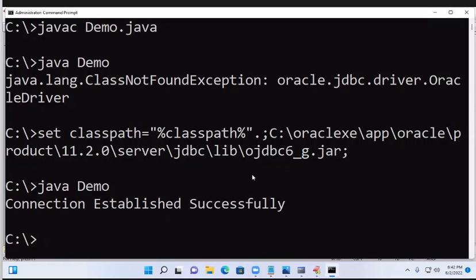Okay. This is the first program in advanced Java. Only connection establishment. Okay. Write it.